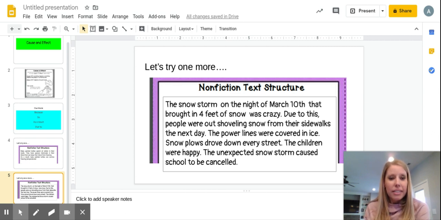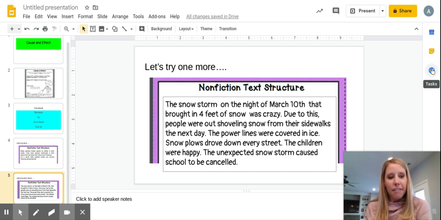So what caused the children to be out of school on that day? If you said that the cause is that they had a giant snowstorm, you are correct. In this one, there's more than one effect of them having a snowstorm. So the sentences that say, due to this, people were out shoveling their sidewalks, that is one effect. Another effect was that the power lines were covered in ice. A third effect was that the snowplows drove down every street. And the last effect is that the kids were happy because they didn't have school.